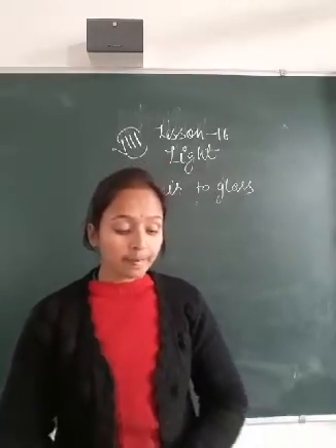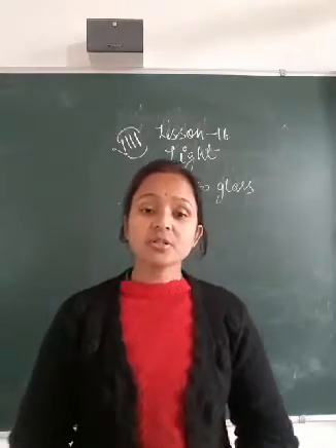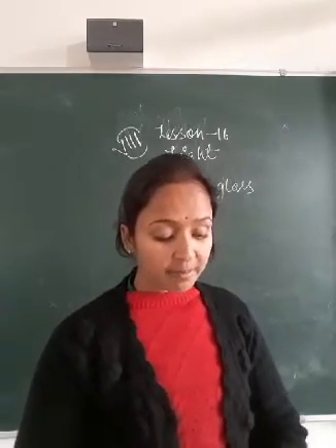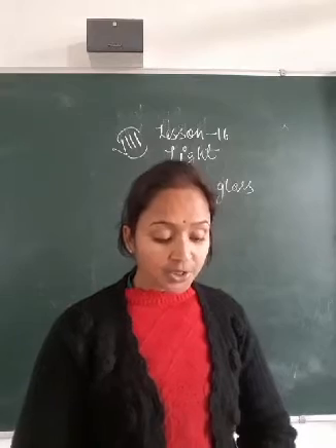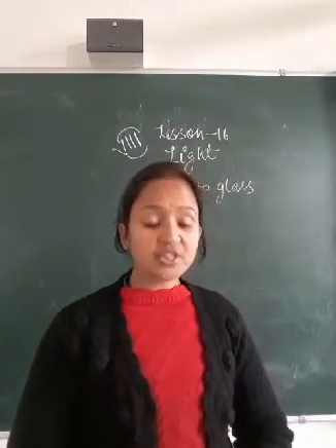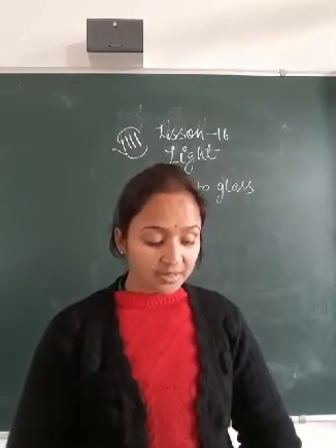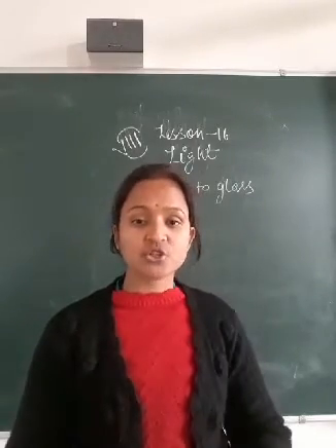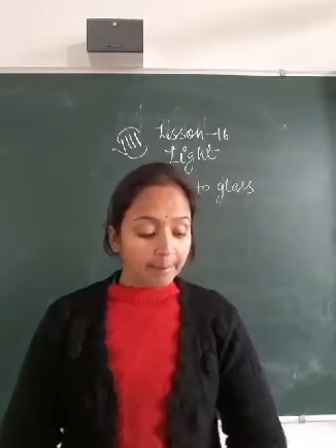First situation: the ray of light may be returned by the second optical medium into the first optical medium with a change in angle. This phenomenon is called the reflection of light.